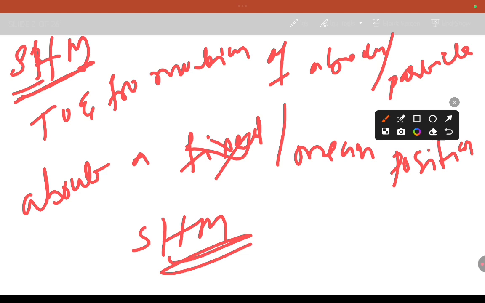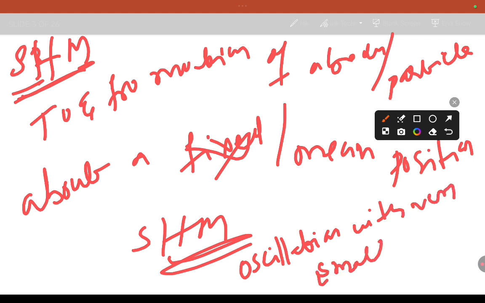Simple harmonic motion: oscillation with very small amplitude. Small amplitude means what? The maximum displacement from the mean position. So oscillation with very small amplitude can be treated as SHM.